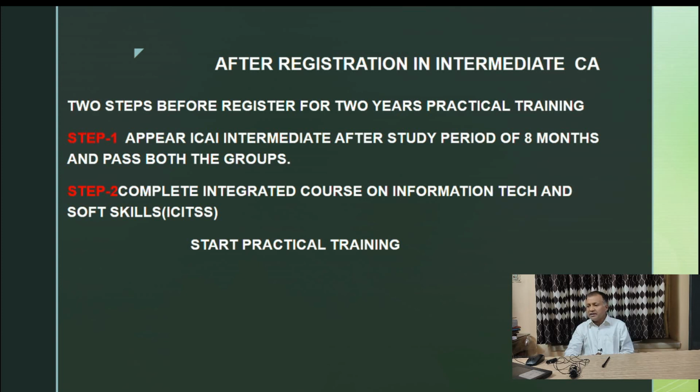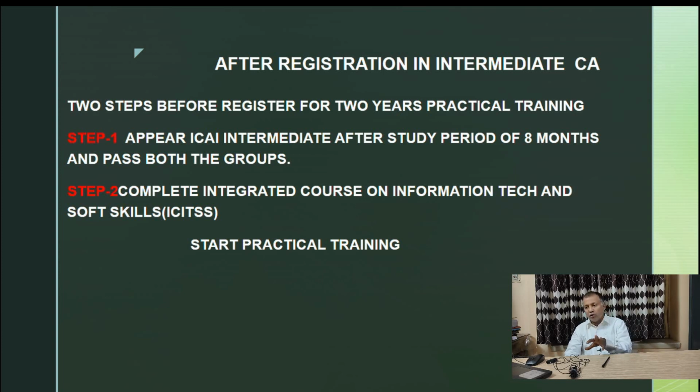As far as ICAI Intermediate, you will register for the intermediate and there should be a study period of 8 months. Foundation में 4 months था. And if you pass both the groups, then you are qualified as a CA Intermediate.